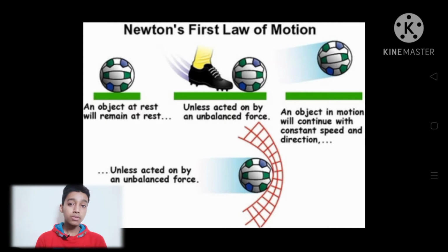For example, there is a ball which is at rest, and a boy kicks that ball in the north direction, and the ball starts moving north. The ball is not moving north by itself. It moves when the boy applies an external force to it.